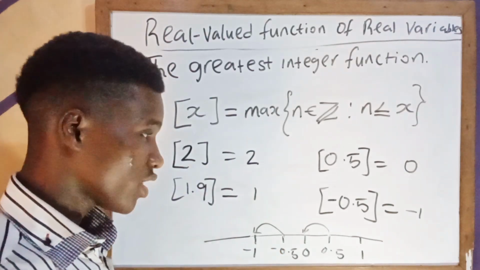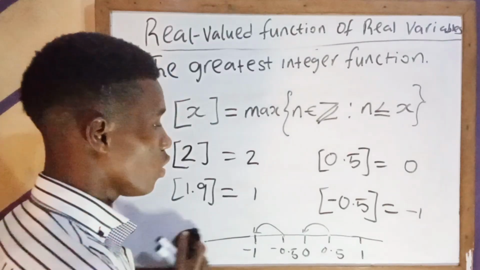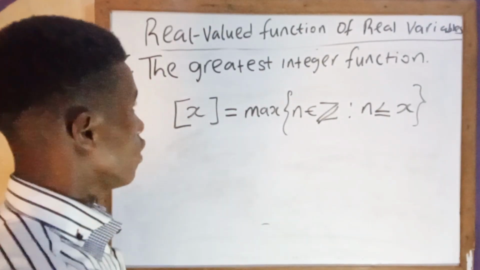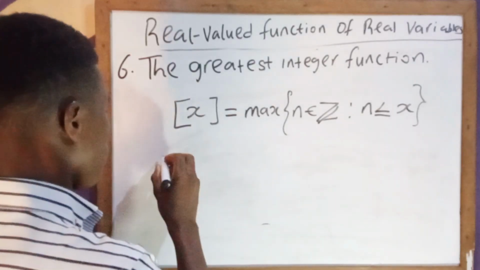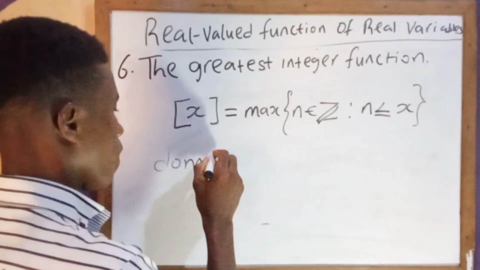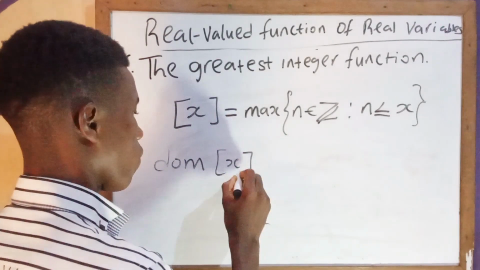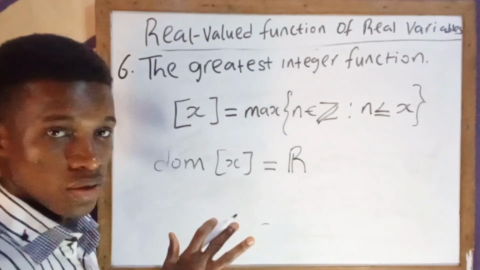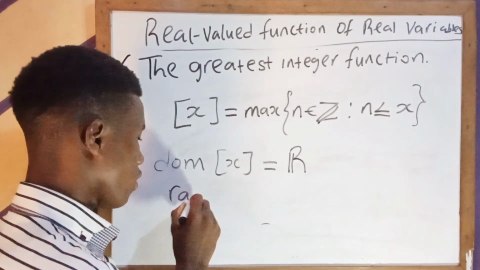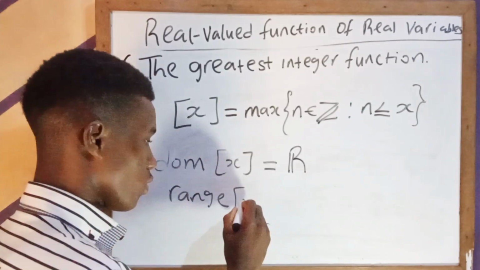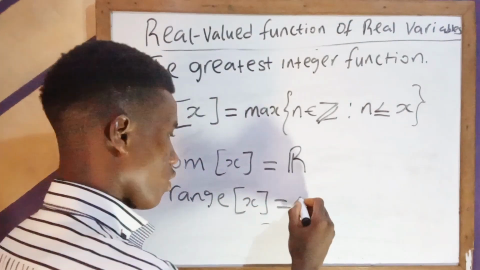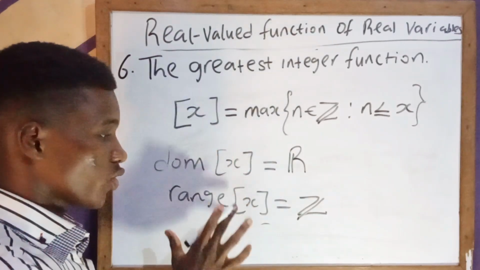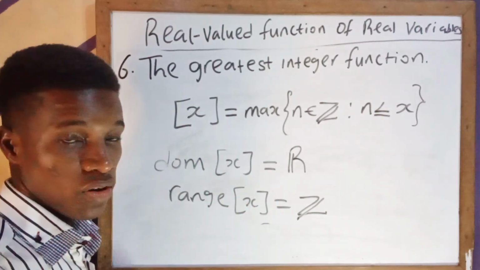So you can clearly see that the domain of this function, the domain of the greatest integer function, is what? All real numbers. You see that? Why the range? The range is what? The integers. So that's just how this function operates.